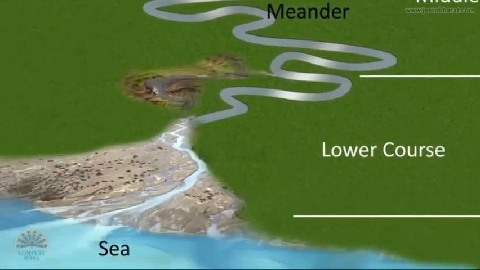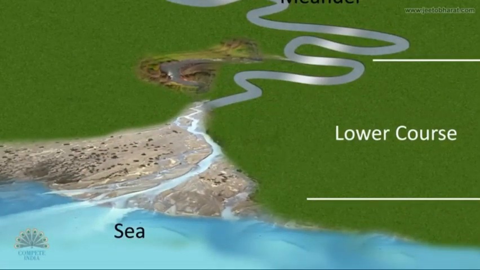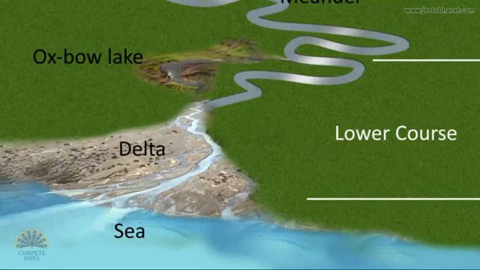And the third part of the river is the lower course, which is very gentle in slope and almost flat in shape. The river channel is widest and the deepest here, and the water amount remains more in number. Here, the Oxbow Lake, apart from the delta, are being formed in this region of the journey.